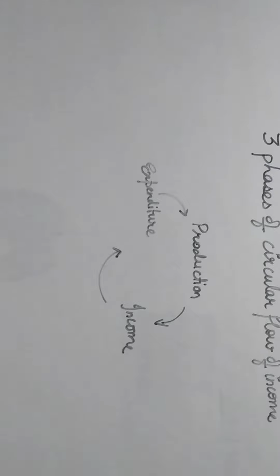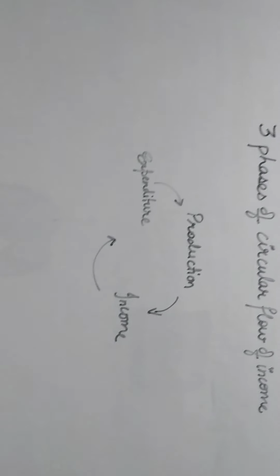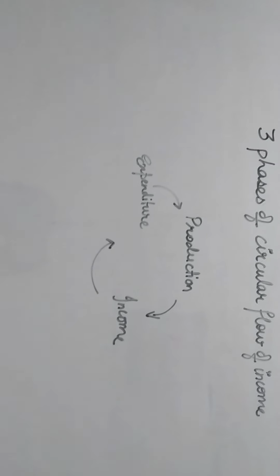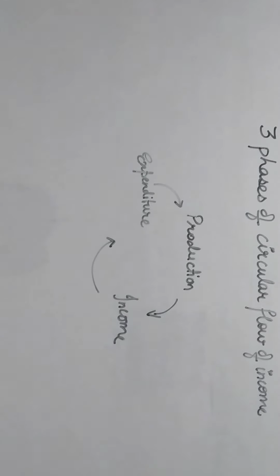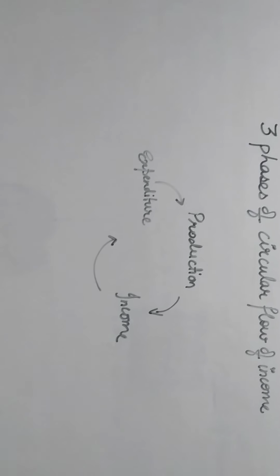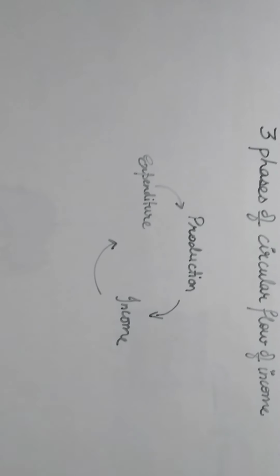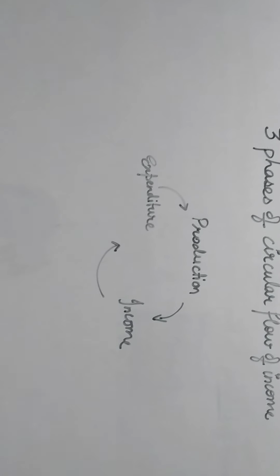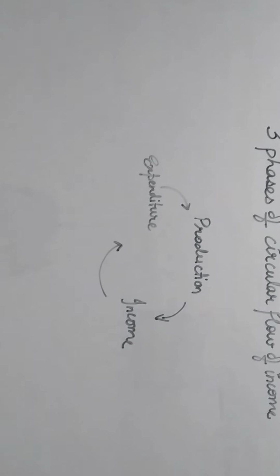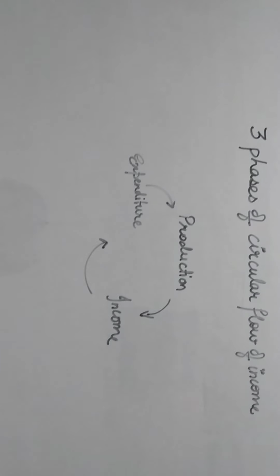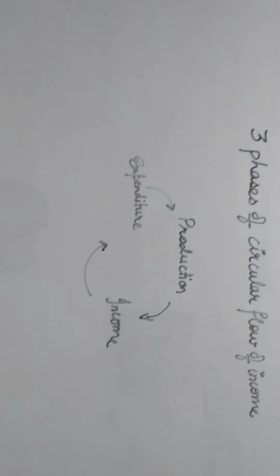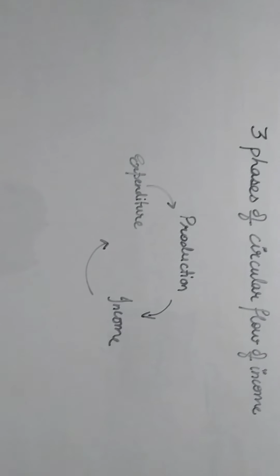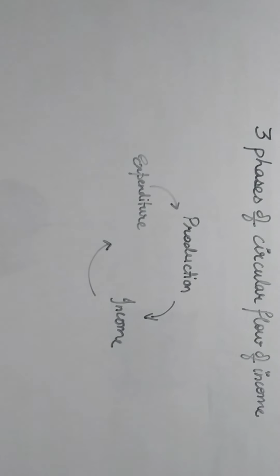So ultimately the money again goes back to the firms in the form of investment. So all three sectors are interrelated to each other. Production, that means the firms; income, that is the household sector. Services are given by the household sector to the firms, and firms give income in return for their services, and then income is spent on the commodities. So ultimately this is the circular flow of income.